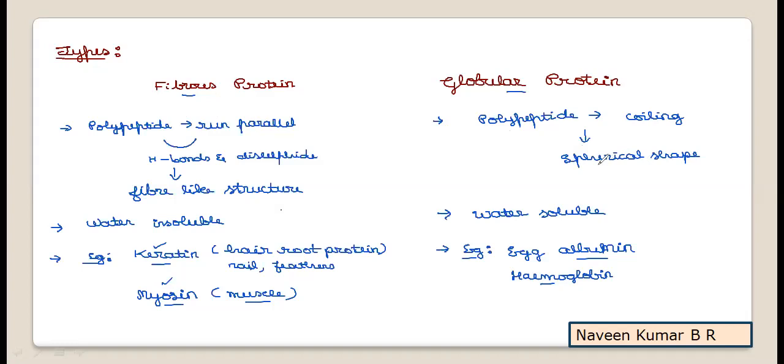As the spherical shape formed is a globule-like arrangement, it is called a globular protein. As it forms a fiber-like structure, it is called a fibrous protein. Hence the structure-related classification is mentioned here. There are many levels of classification of proteins, which you may learn in your higher classes, in higher education if you take life science courses. You will learn about proteins in detail.